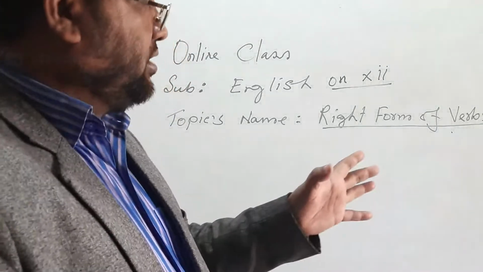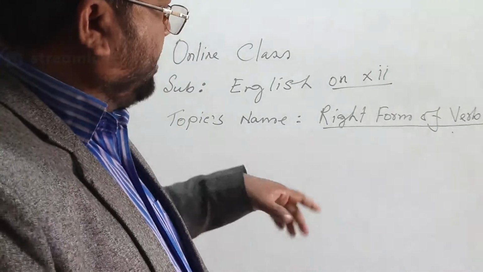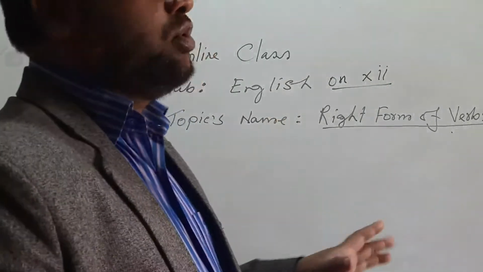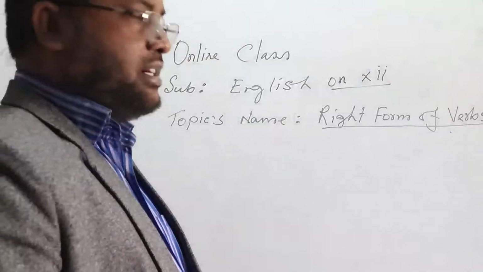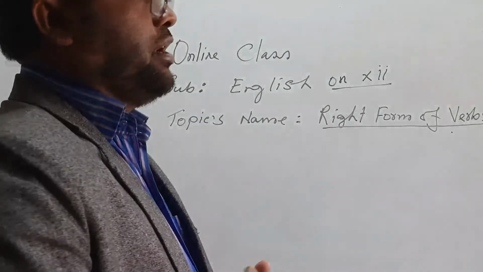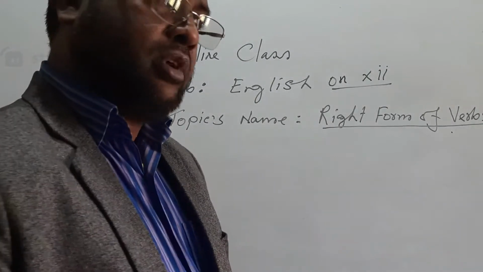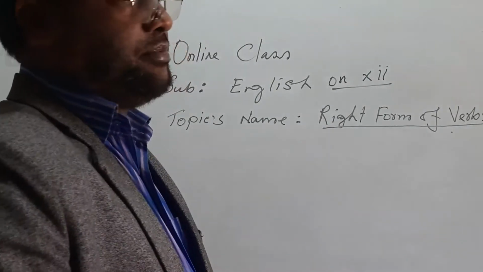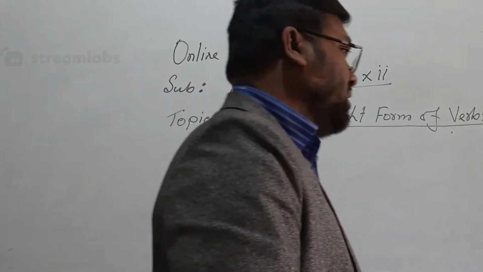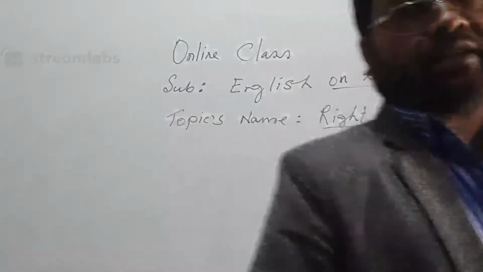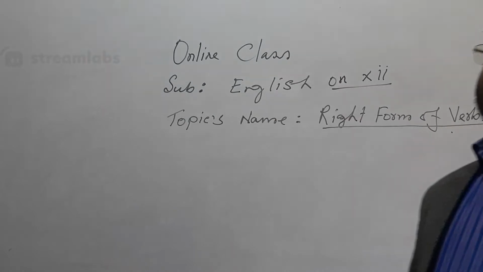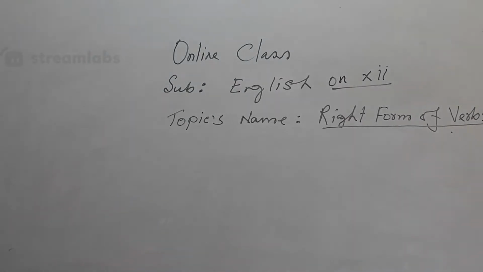So on these ideas, you will grow your ideas on tenses. And the structure of voice is very important for your right form of verbs. If you do not know voice ideas, your right form of verbs ideas will not be complete. So right form of verbs is related to voices.